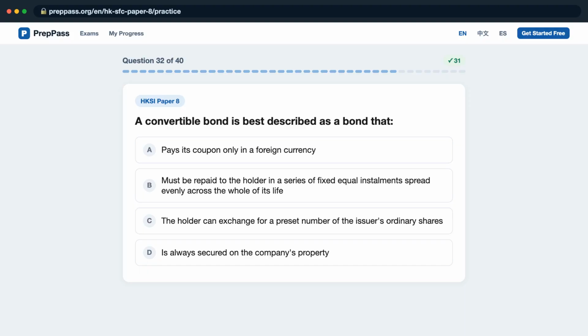Question 32. A convertible bond is best described as a bond that, is it A, pays its coupon only in a foreign currency, B, must be repaid to the holder in a series of fixed equal installments spread evenly across the whole of its life, C, the holder can exchange for a preset number of the issuer's ordinary shares, D, is always secured on the company's property?